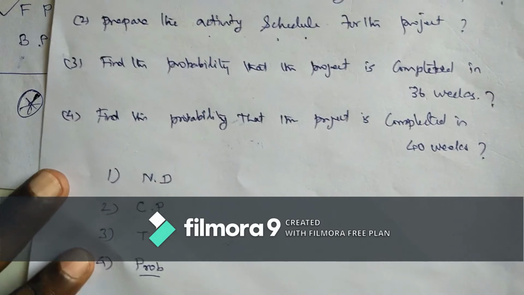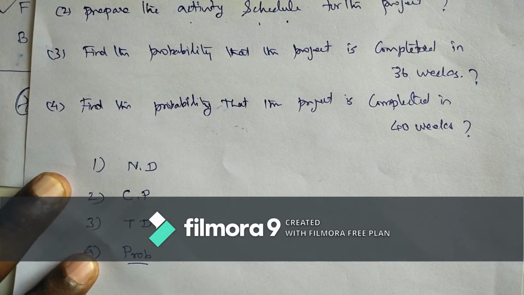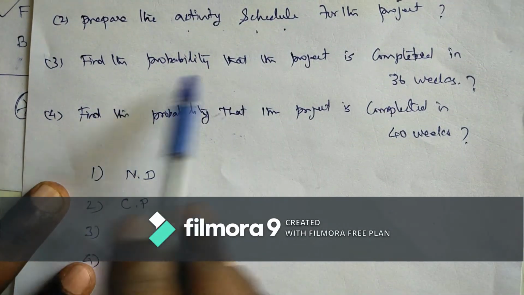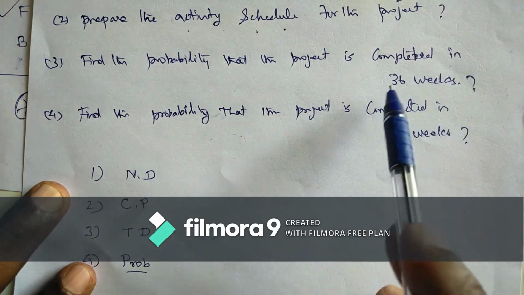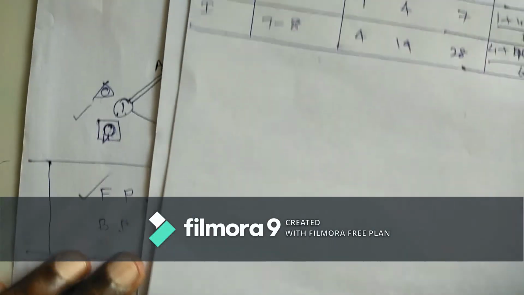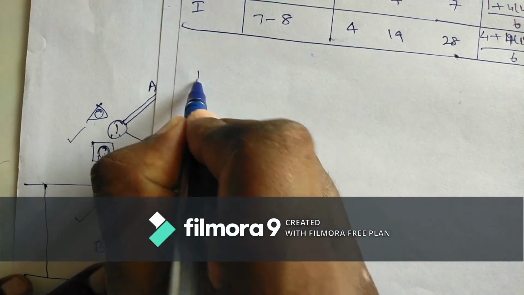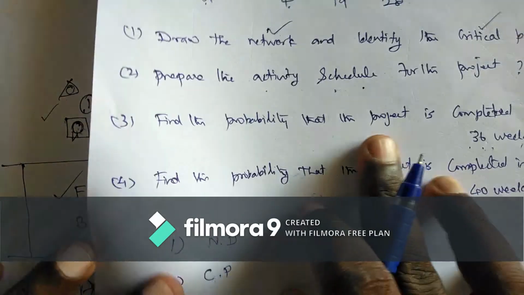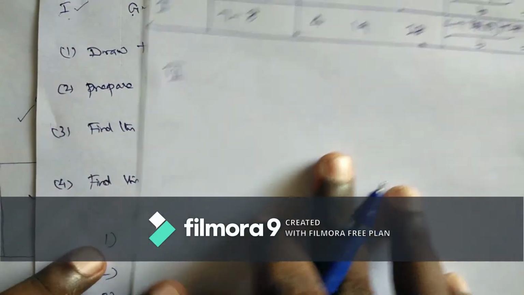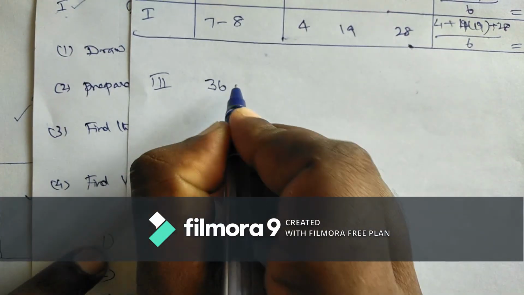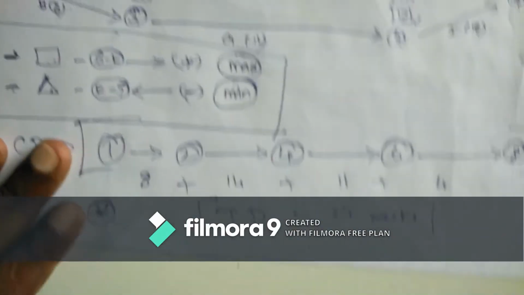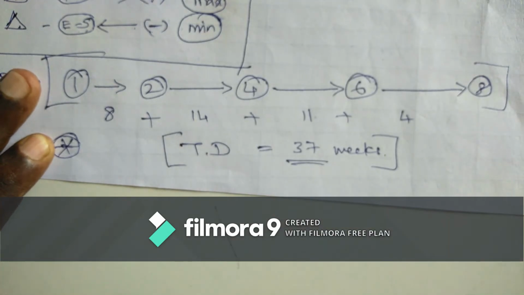Now third one, find the probability that the project is completed in 36 weeks. So this is question number 3. To finish this project in 36 weeks, what is the original project duration? 37 weeks.